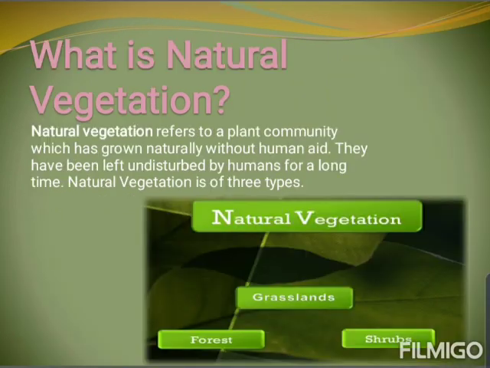For this, you need to understand what natural vegetation is. Natural vegetation refers to a plant community which has grown naturally without human aid, or you can say interference. They have been left undisturbed by humans for a long time. Natural vegetation can be classified into three groups: forest, grasslands, and scrubs.